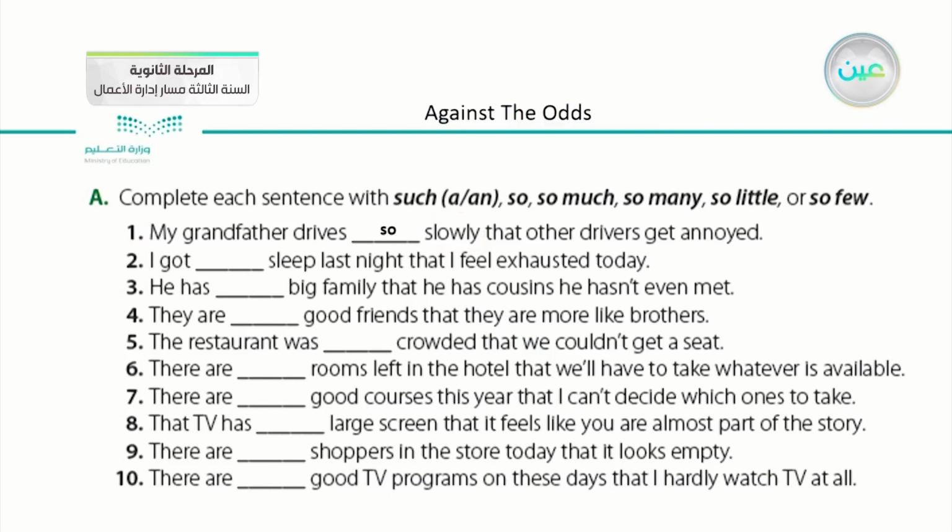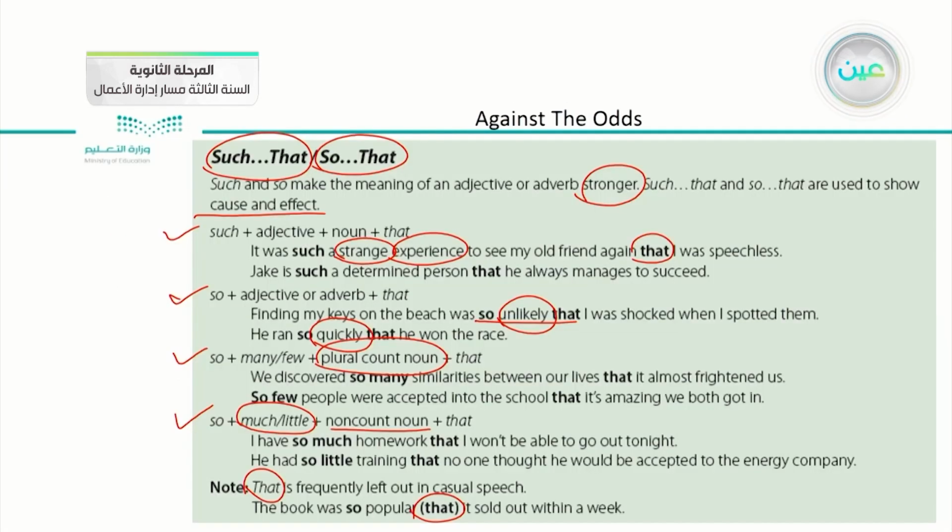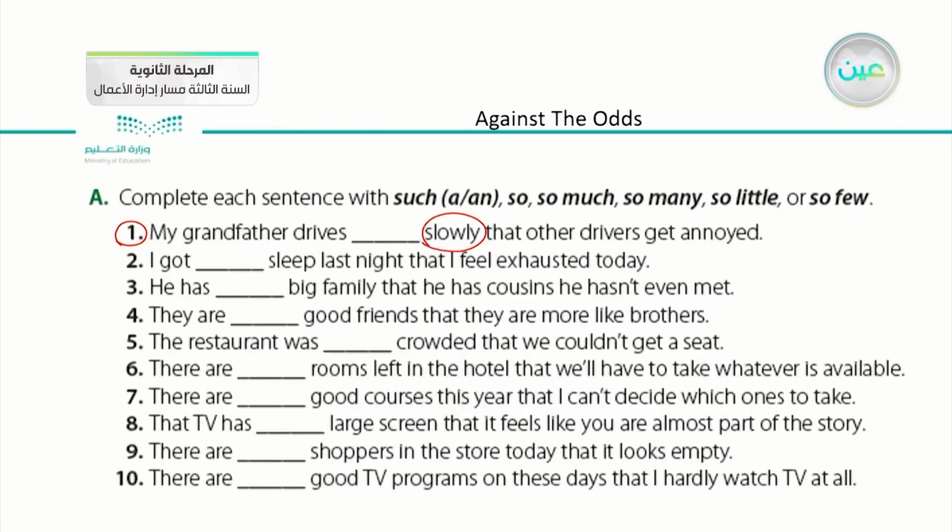Okay, so in the previous page, we talked about adverbs, and we said that when we have an adverb, usually the word so comes before it. So we say, my grandfather drives so slowly that other drivers get annoyed. Number two, I got sleep last night that I feel exhausted today. Sleep here is a non-count noun, so I got so little sleep last night that I feel exhausted today.